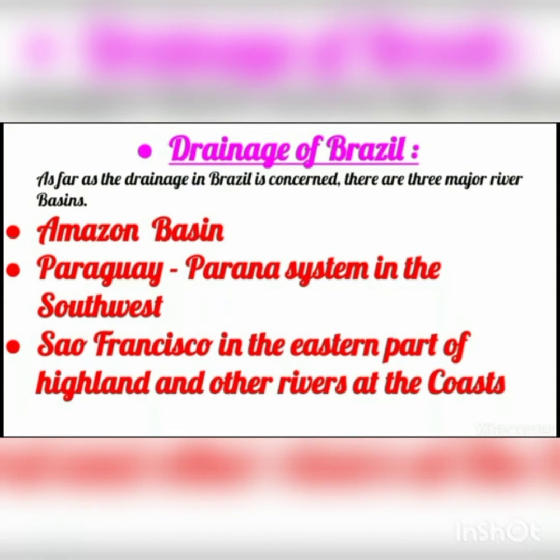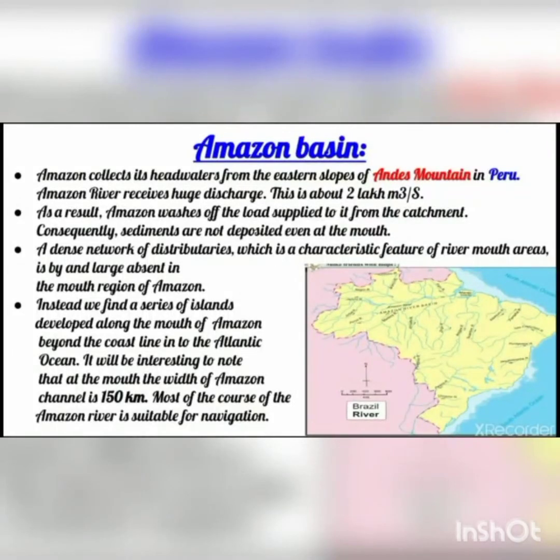Now, as far as the drainage in Brazil is concerned, there are three basins. The first one is the Amazon basin. The second one is the Paraguay-Paraná system in the southwest. And the third one is São Francisco in the eastern part of the highland, and other rivers of the coast. So we are going to study about the Amazon basin.